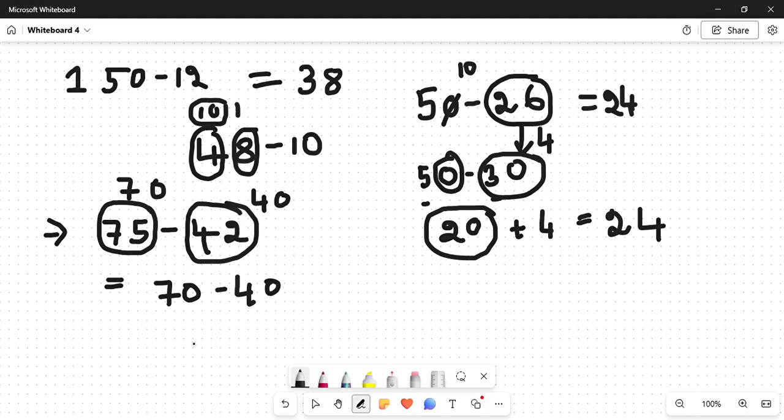What is 70 minus 40? What is 7 minus 4? 3, right? It is 30. Now here it is 75, so we are left with 5 and we are left with the 2 here. So it is 5 minus 2, it is 3. What is 30 plus 3?